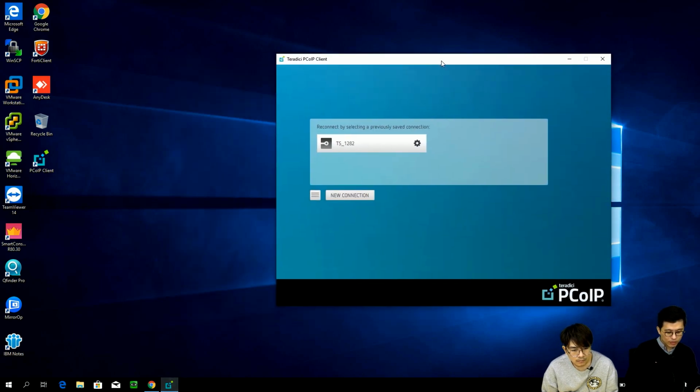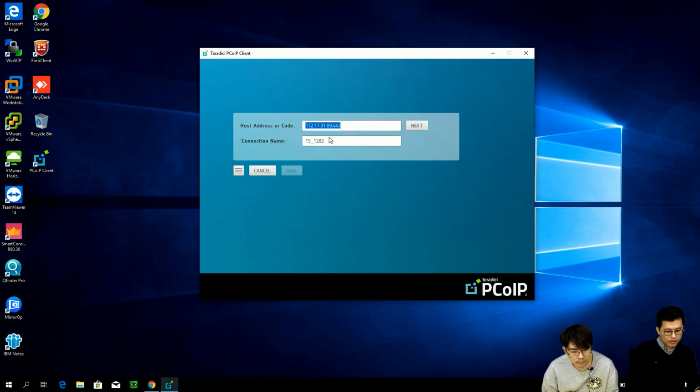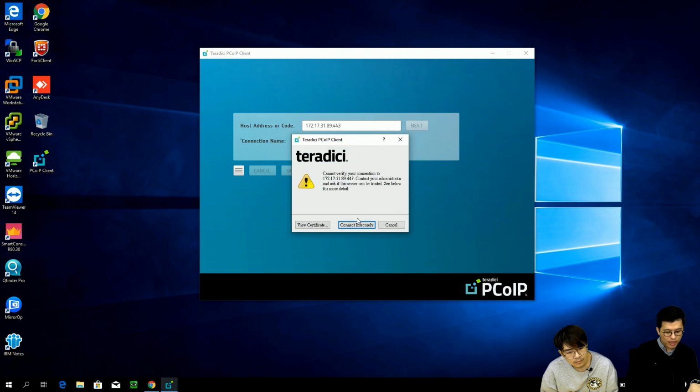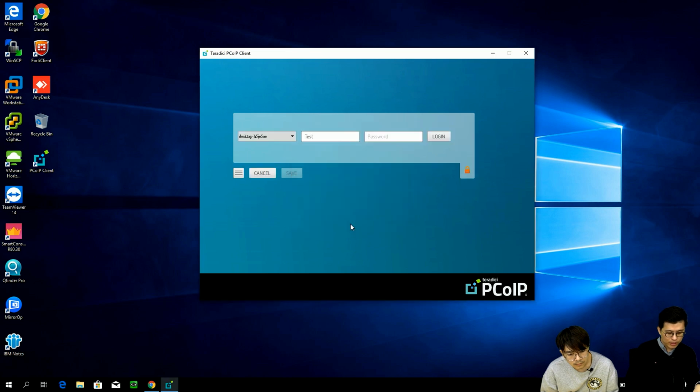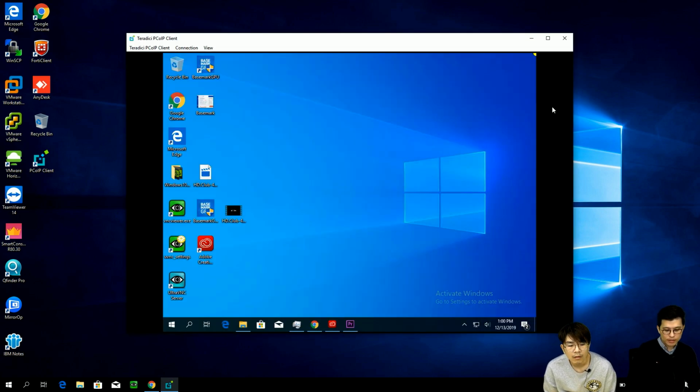So what we can see is this software client. You can choose the editor, then you just need to insert the VM IP address. The VM with the PCoIP agent is 3189. So I just type it in here and click next, and then it will also ask whether you don't have the certificate or not. Then you can click connect. Then again, you have to enter the username and password. So just log in. Right now you are using Teradici PCoIP to access the VM. Let's see, View, show the full screen.